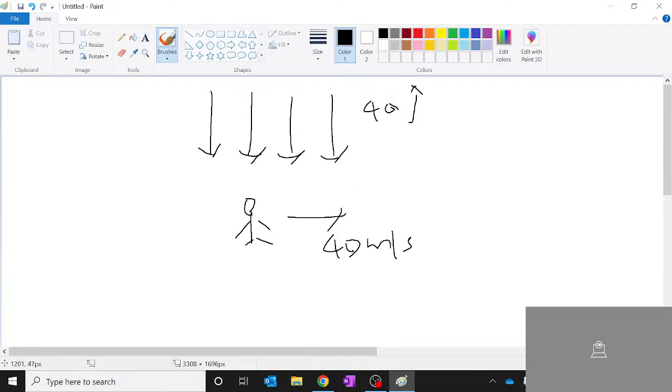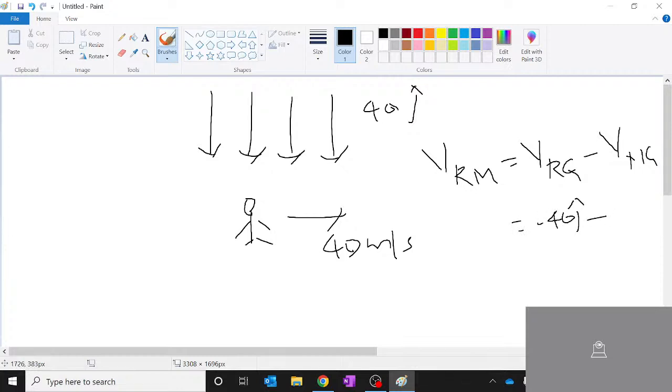Okay, 40 j. Now what will be the relative velocity of rain with respect to man? It is nothing but the relative velocity of rain with respect to ground minus the relative velocity of man with respect to ground. Correct. Rain with respect to ground is minus 40 j. You agree on this? If I am taking my Cartesian plane, this is I cap, this is j cap, this is minus j, this is minus I. As simple as this.